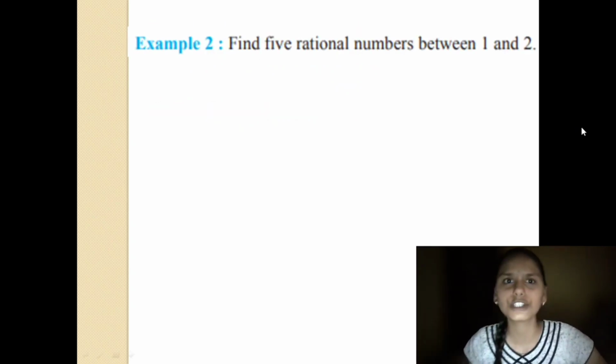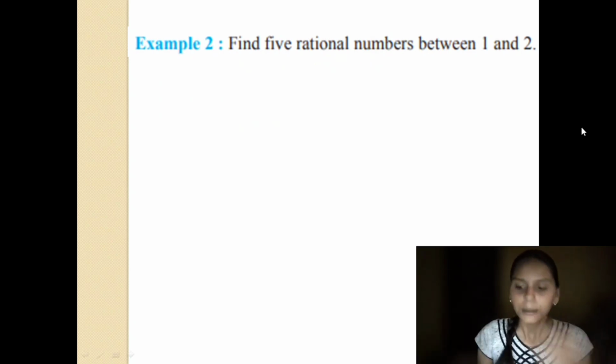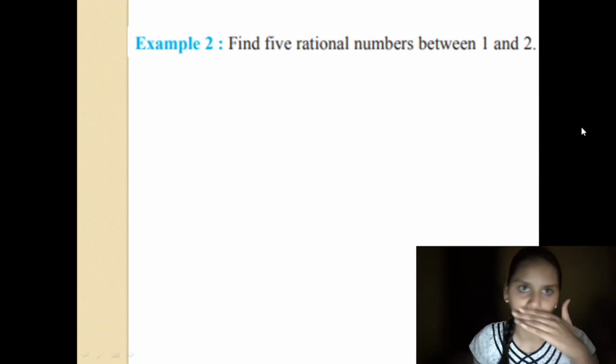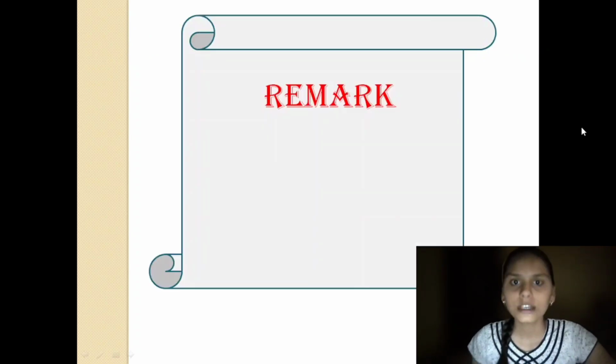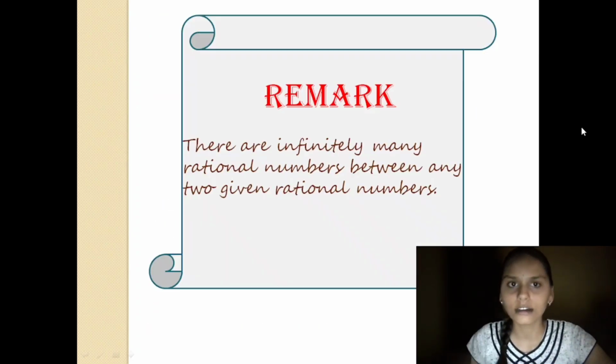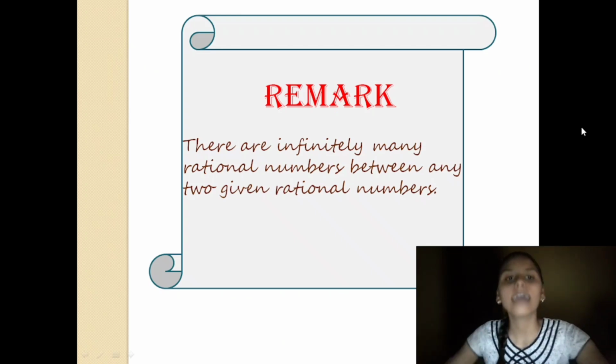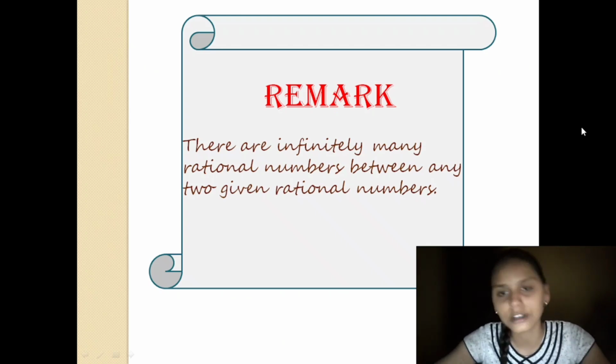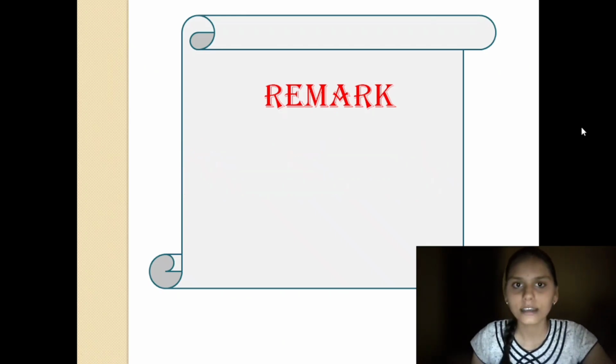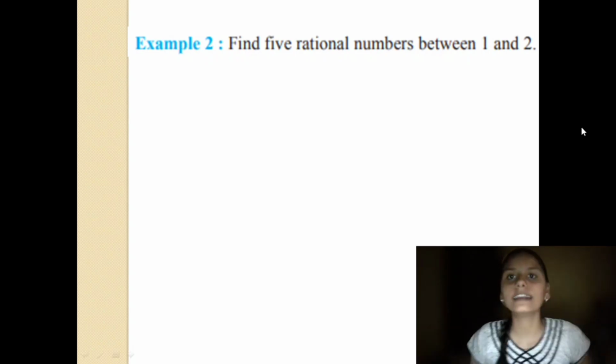Okay, there is a question. Find five rational numbers between 1 and 2. Before this, let me tell you a remark given in your textbook. There are infinitely many rational numbers between any two given rational numbers. Here it is told to find any five.